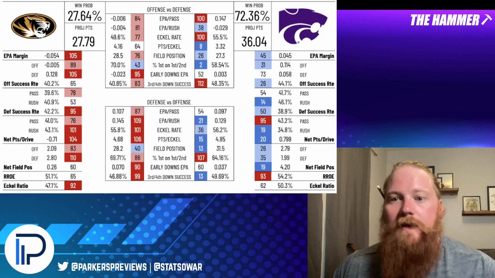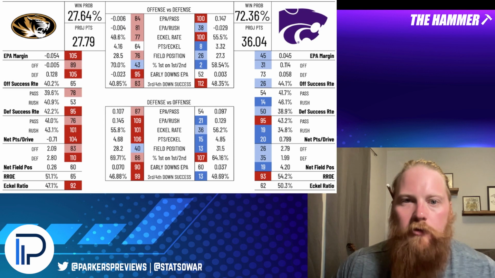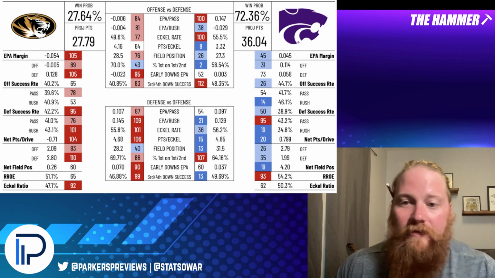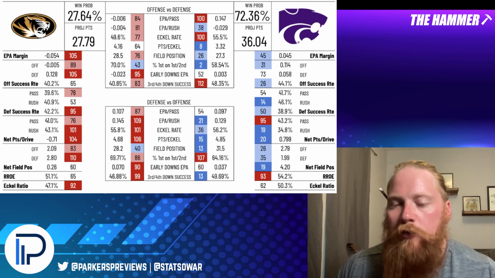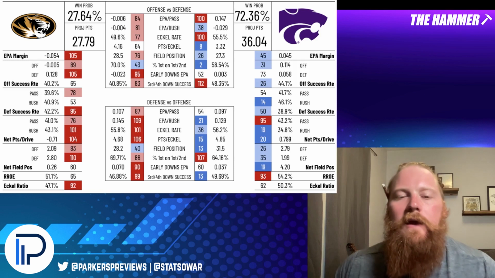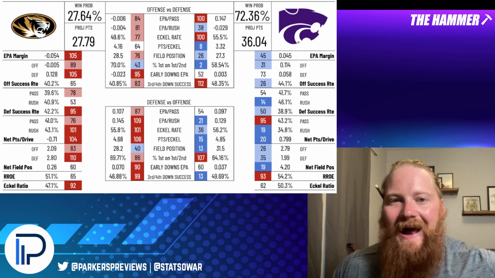Less. Teams ran less against Kansas State than they did against their opponents on average. Because that pass defense was so bad, teams really wanted to attack that pass defense, and the only time they were rushing was in short yardage, obvious situations, or when they had a lead, which leads Kansas State's efficiency to be a little bit higher on rushing, even though in reality, it's probably not that much better than the pass game.